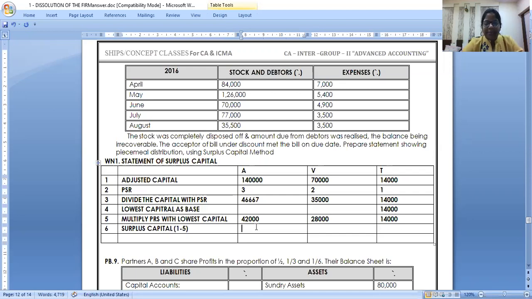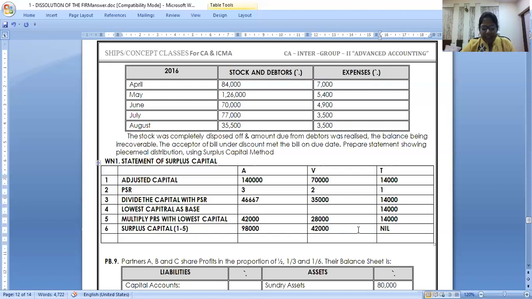So surplus capital of A is coming 98,000, Varun is coming 42,000 and Tarun is nil. Because his is the lowest capital. Why are we taking according to lowest capital? Can you see 14, 28, 42? We are taking lowest capital because at dissolution we can't ask partners to bring more money. So with the lowest capital, if we work out the excess capital, we can pay first.